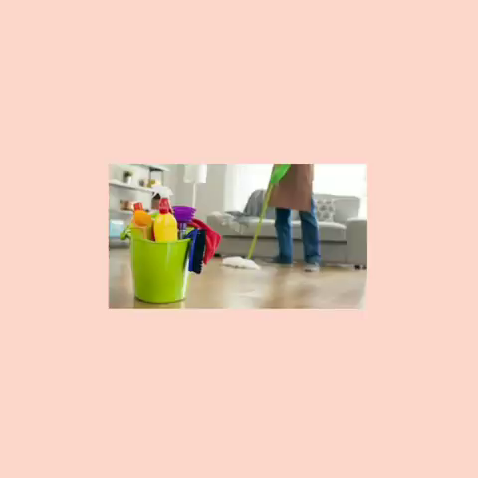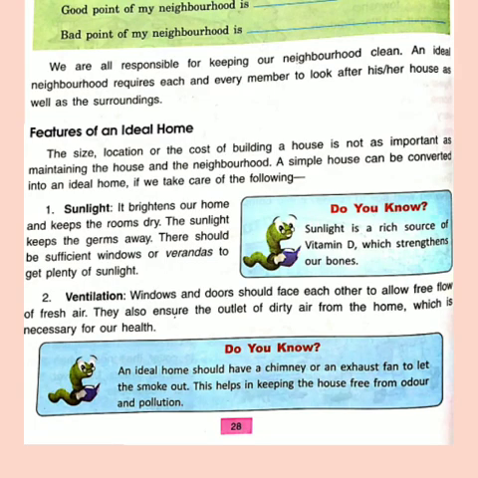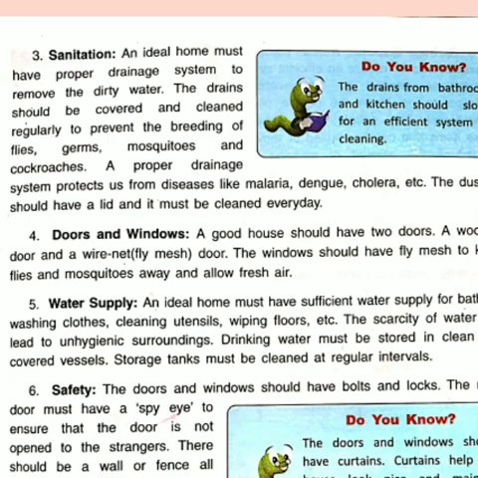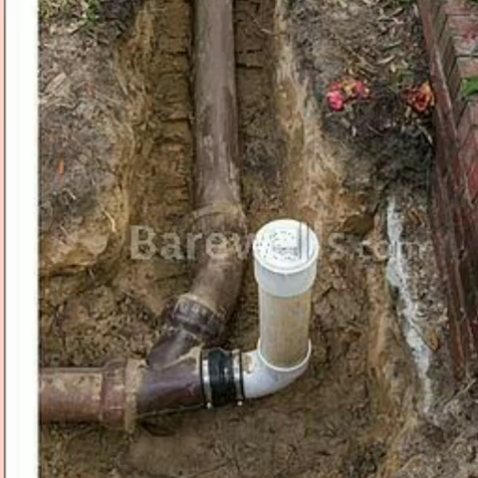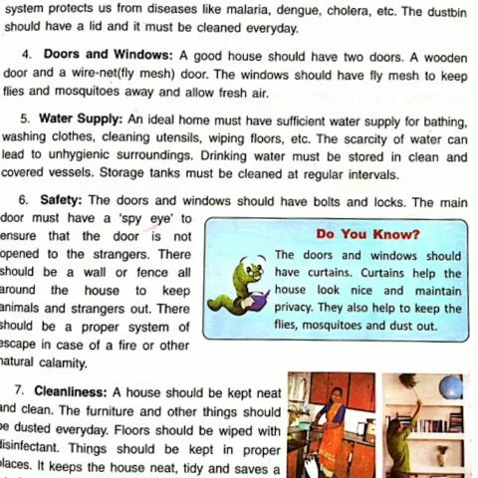sanitation. An ideal home must have a proper drainage system to remove the dirty water. The drain should be covered and cleaned regularly to prevent the breeding of flies, germs, mosquitoes and cockroaches. A proper drainage system protects us from diseases like malaria, dengue, cholera, etc. The dustbin should have a lid and it must be cleaned every day. Do you know, children, the drains from the bathroom and kitchen should slope for an efficient system of cleaning.